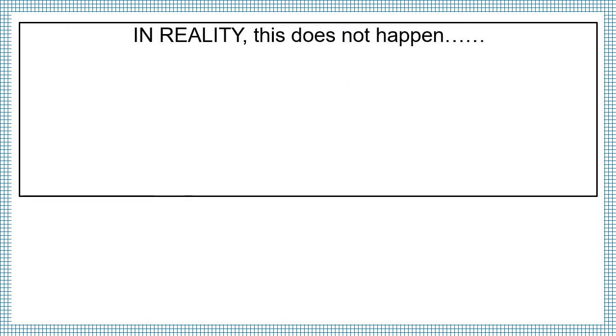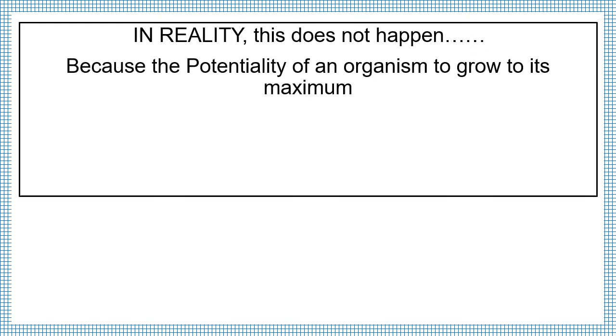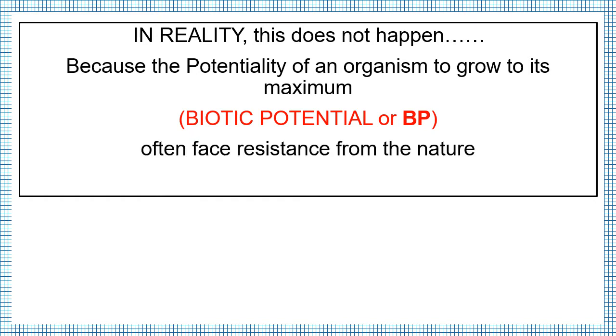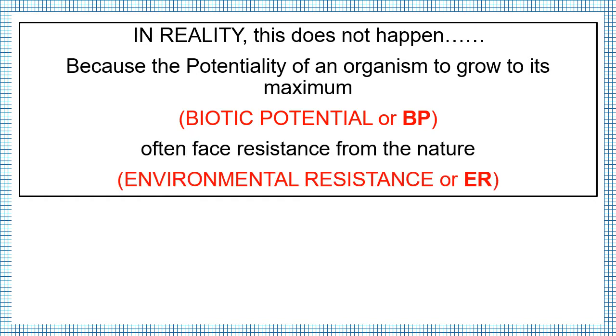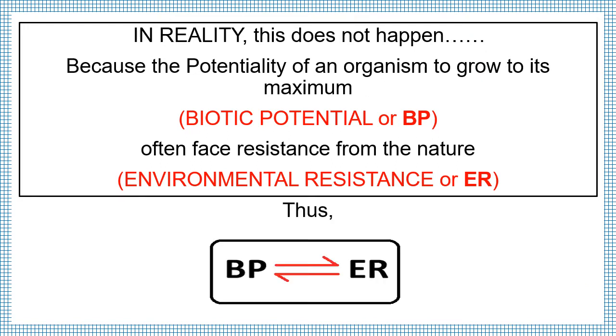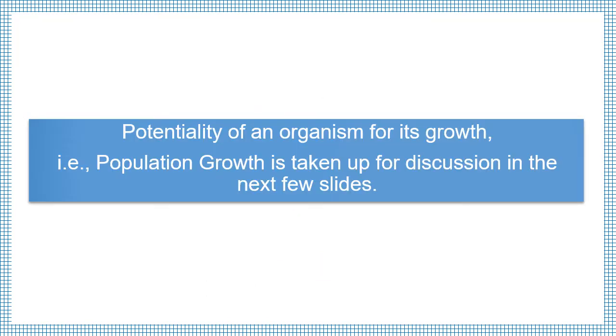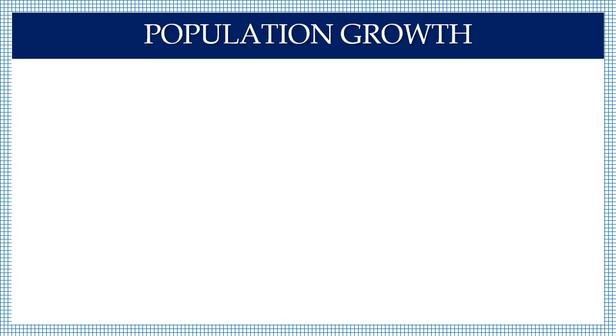In reality, this does not happen, because the potentiality of an organism to grow to its maximum, which is also known as biotic potential or BP, often faces resistance from the nature, which is known as environmental resistance or ER. Thus, BP is inversely related to ER. Potentiality of an organism for its growth, that is population growth, is taken up for discussion in the next few slides.